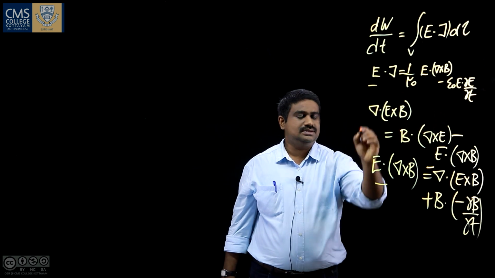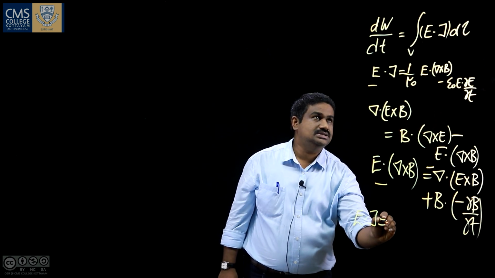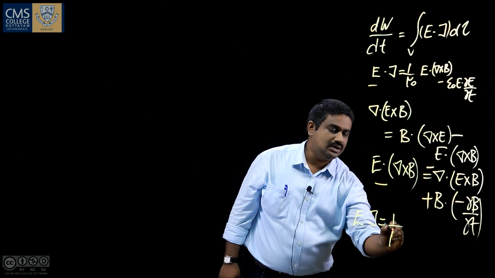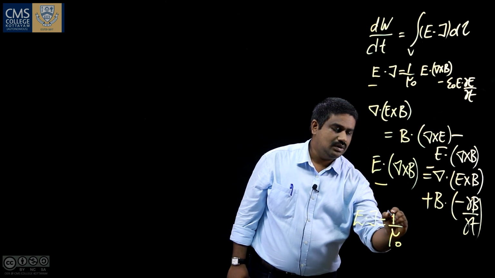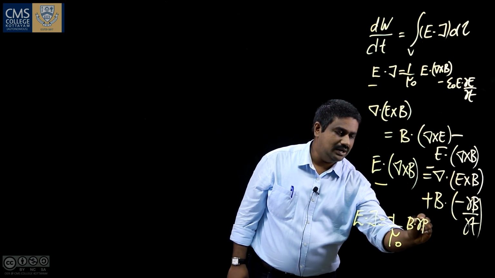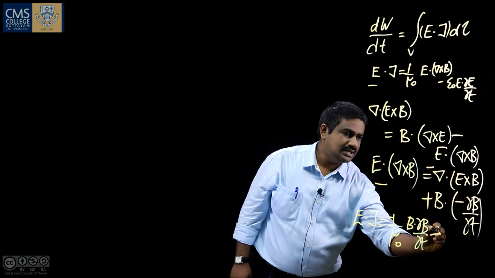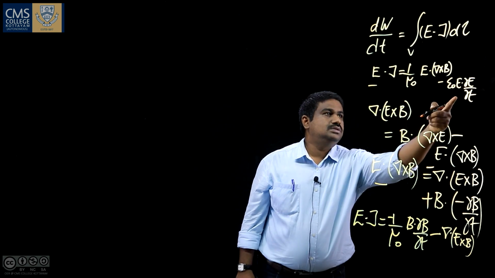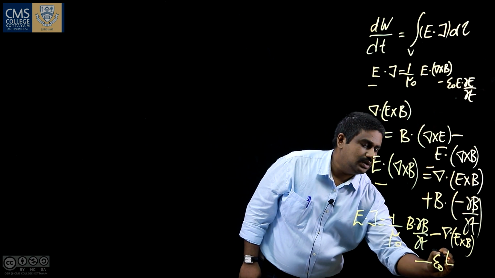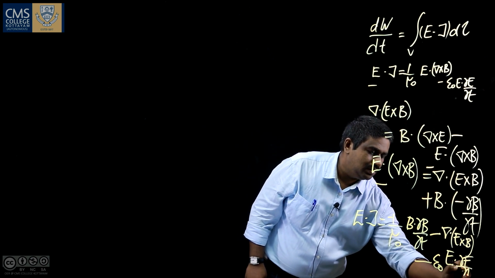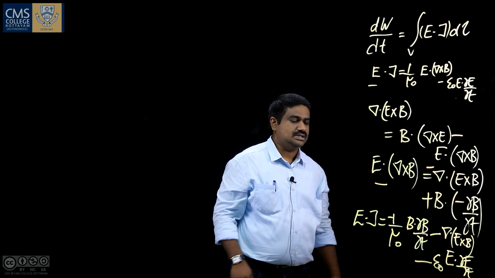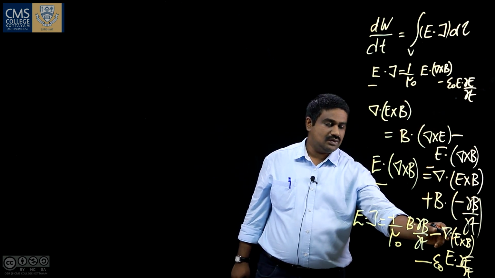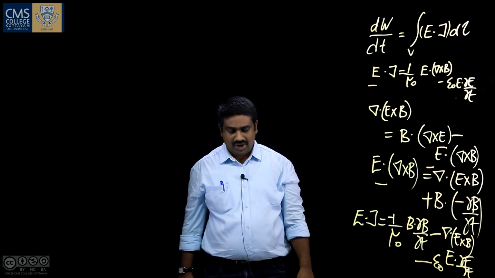So using this and this, we get E · J equal to 1 by mu 0 times E · (del × B), substituting this equation, into minus B · ∂B/∂t, this term, minus del · (E × B), and this term, minus epsilon 0 E · ∂E/∂t. So E · J is given as minus 1 by mu 0 B · ∂B/∂t minus del · (E × B) minus epsilon 0 E · ∂E/∂t.